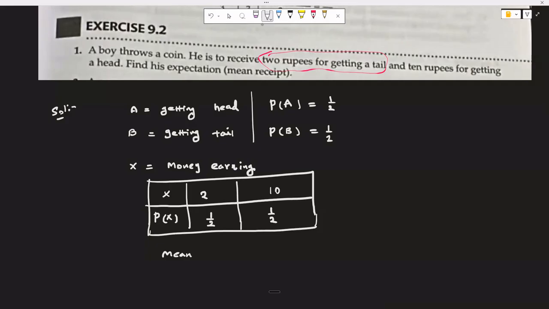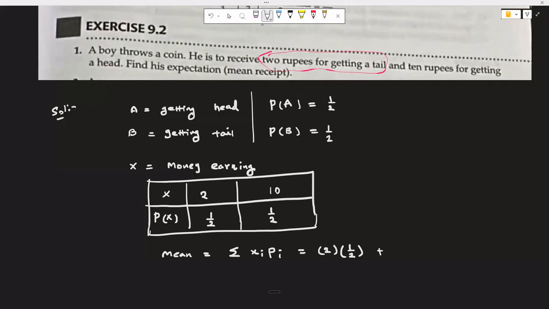Now we will move to calculate the mean value. We know that sigma xi pi is the mean formula, where xi is the event, here 2, and pi is the chance for that event to happen. The chance is 1 by 2.